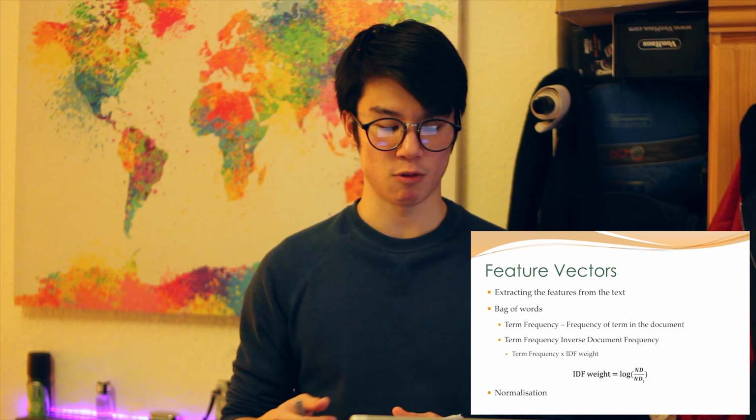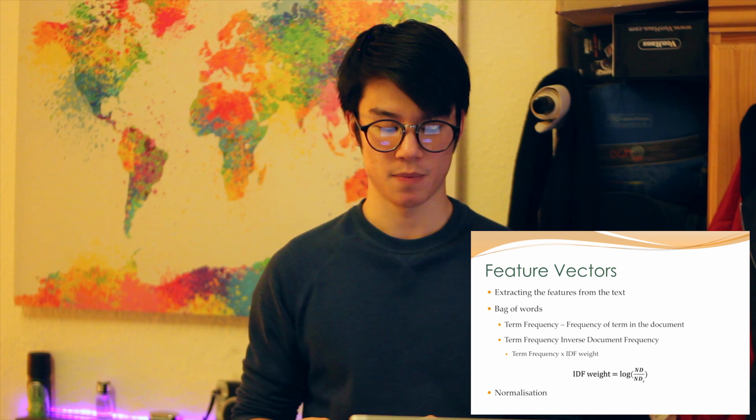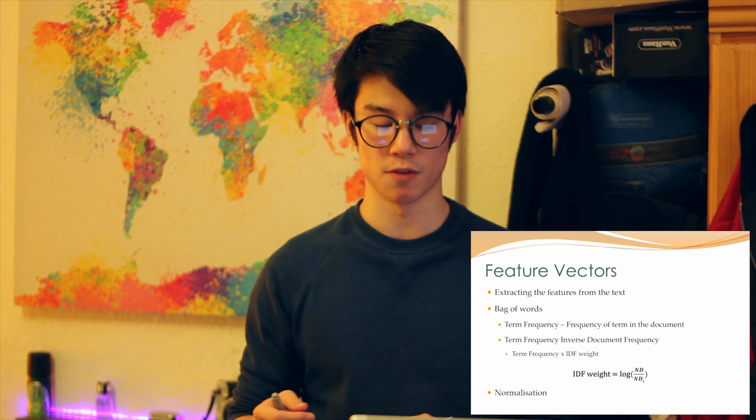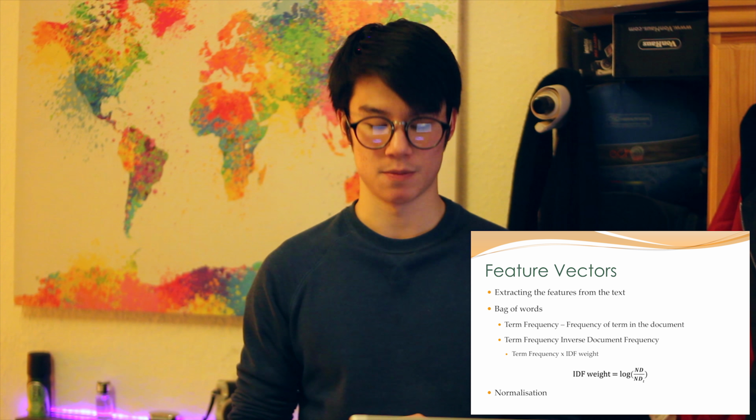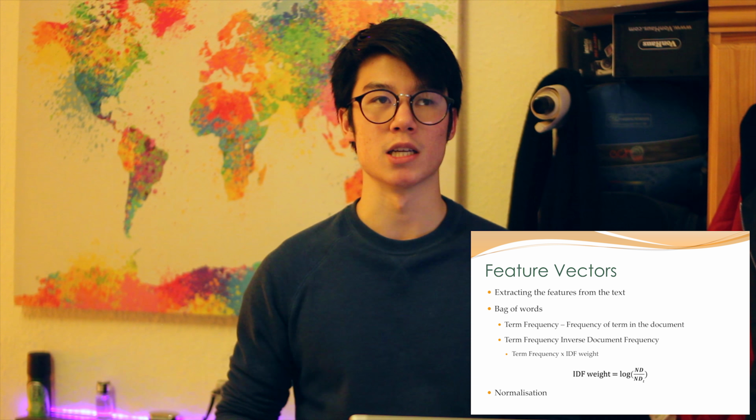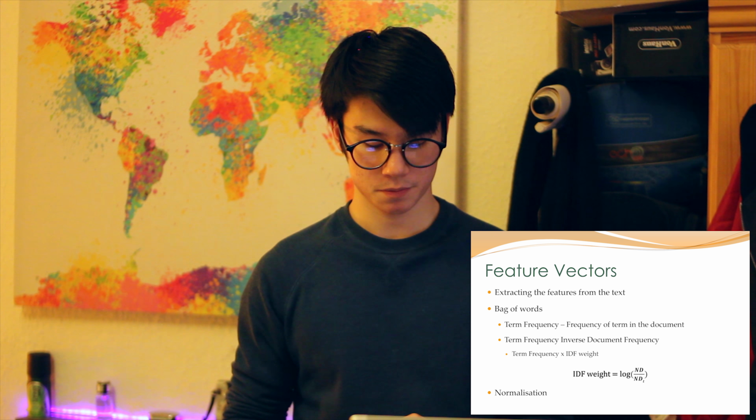Feature vectors aim to represent the data statistically and extract characteristics of the text. My feature vectors were called bag of words vectors, as they used a multi-set of words to represent each document.